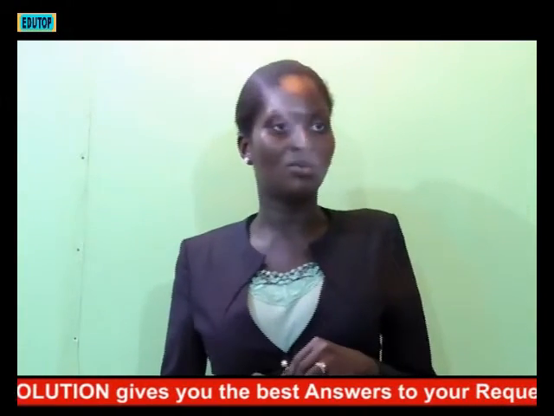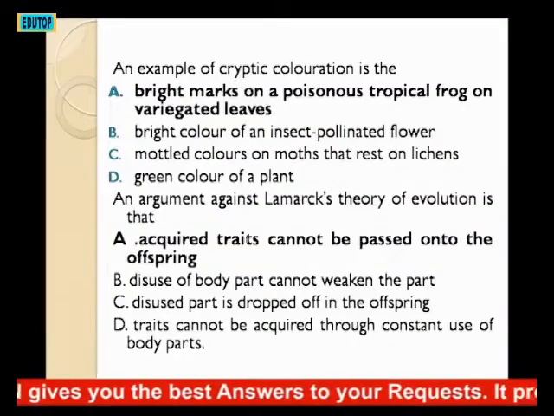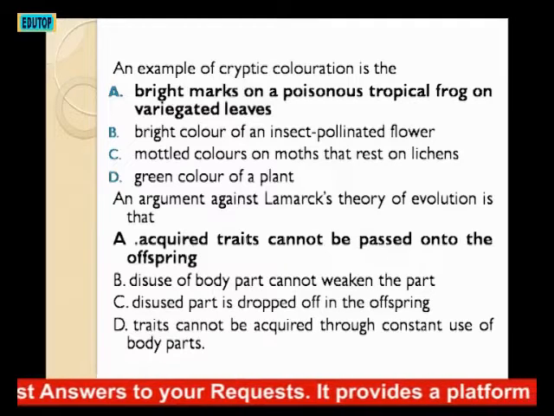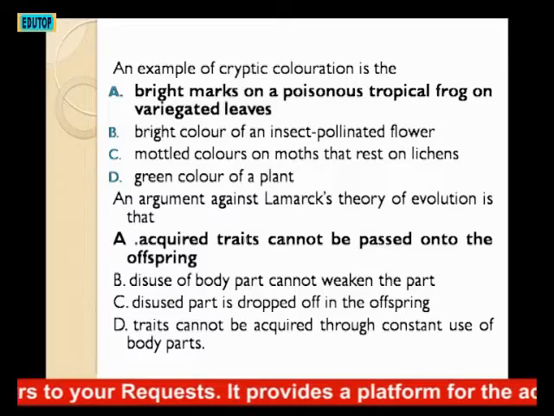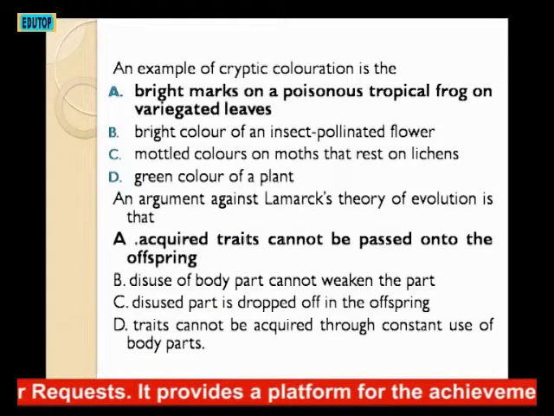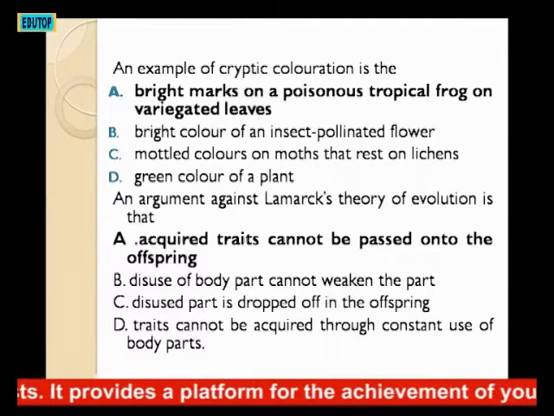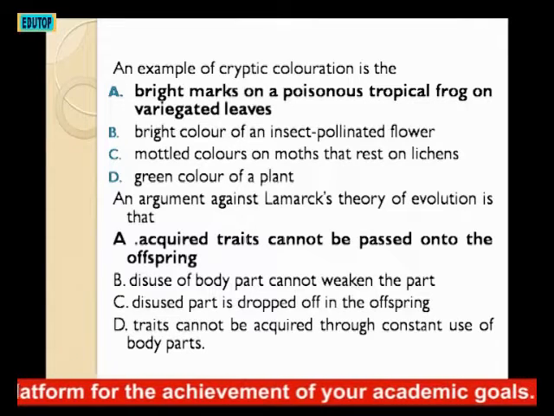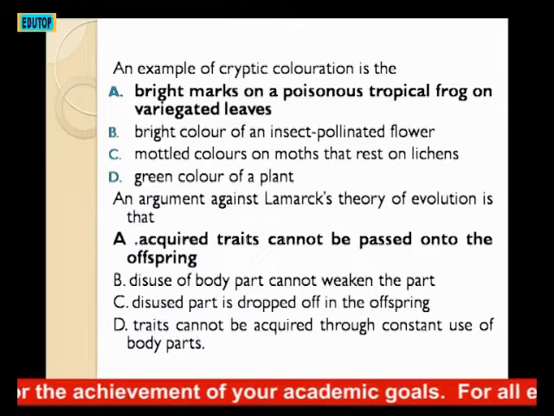The next question, an example of cryptic coloration is A. The bright marks on a poisonous tropical frog on variegated leaves.